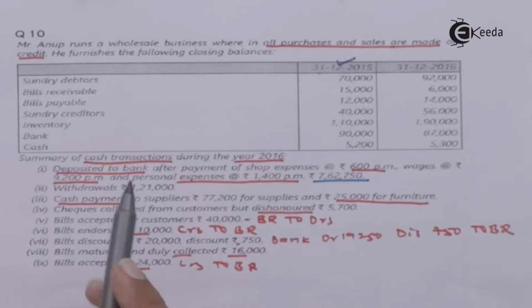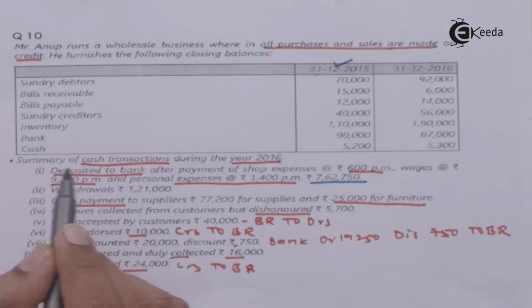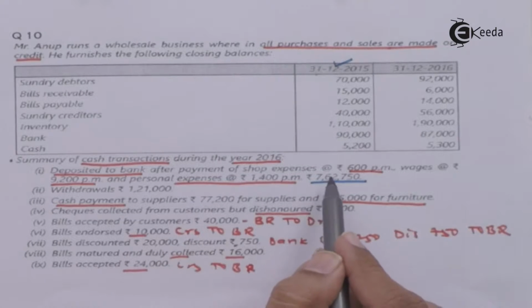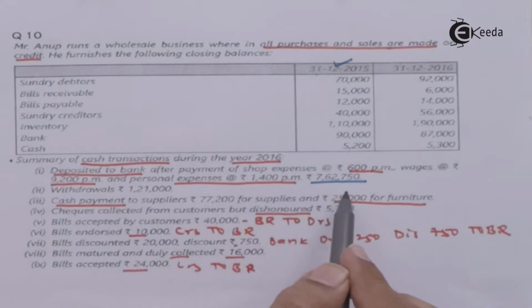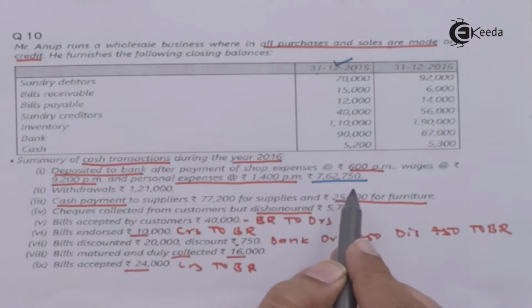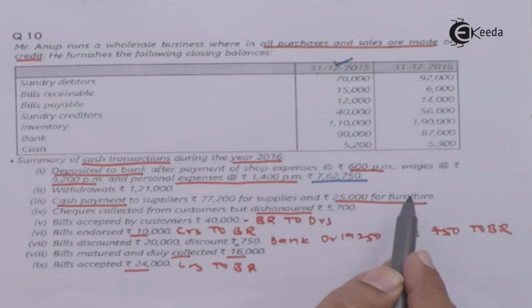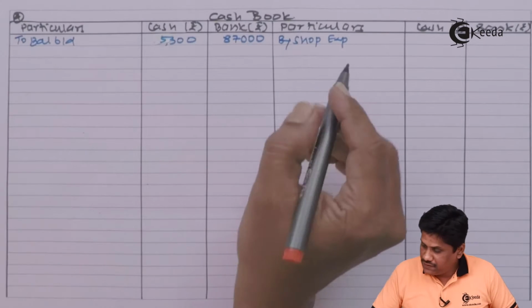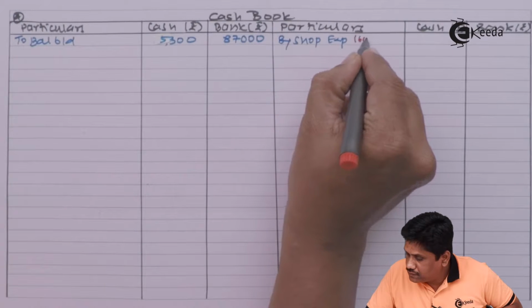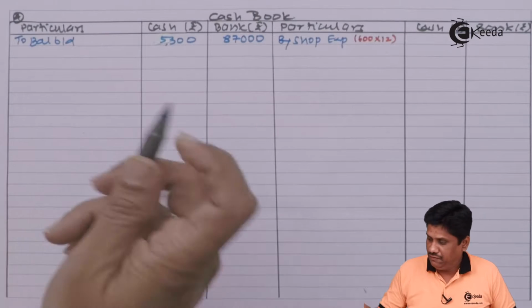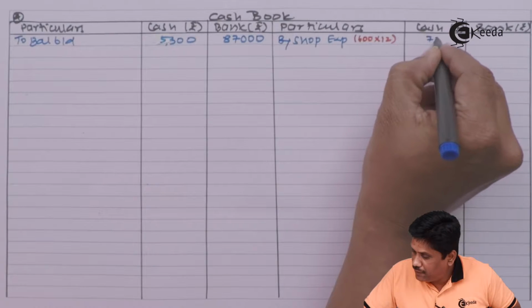Information number 1, summary of the cash book. So they are very clear. Summary of the cash transactions rather. Deposited into bank after payment of shop expenses, wages and personal expense amount 762,750. So let us go step by step. This amount is deposited after payment of these things. So I will give credit in the cash book or cash account for these expenses paid. By shop expenses, amount spent is 600 per month. So for 12 months, 12 sixes are 72, 7,200 we have paid.